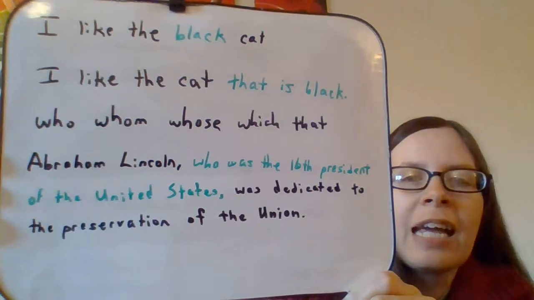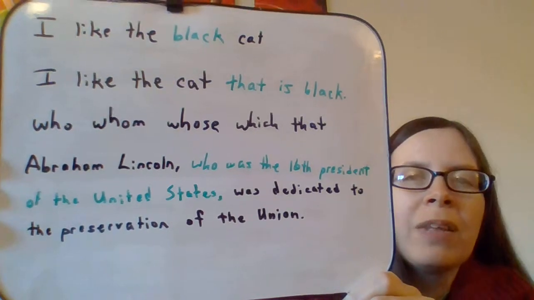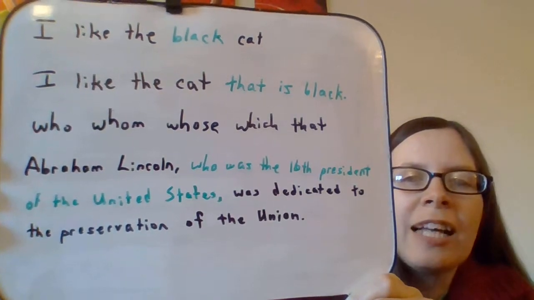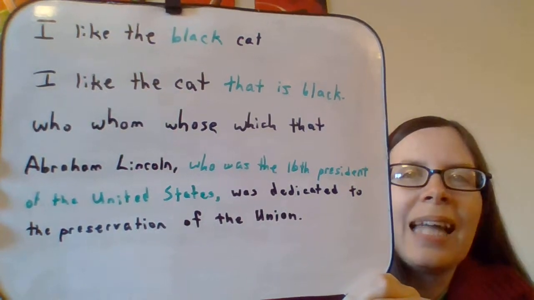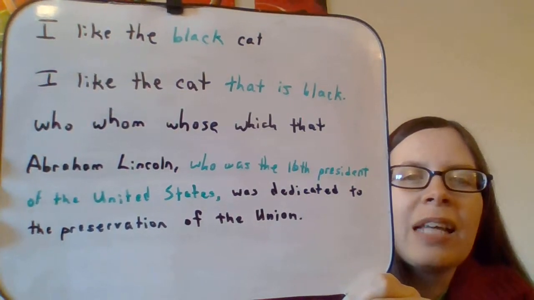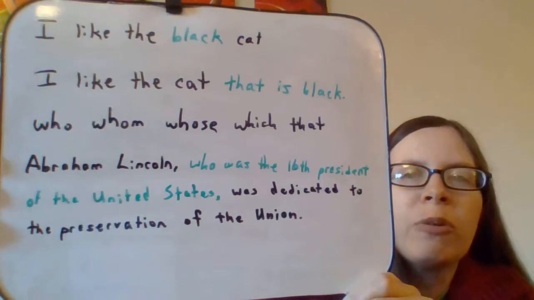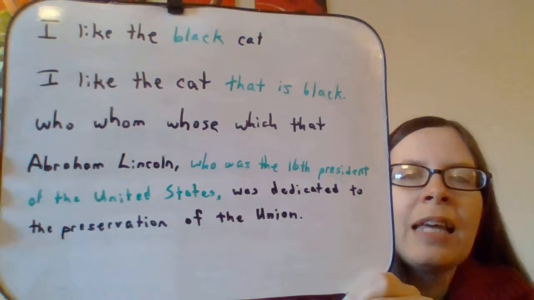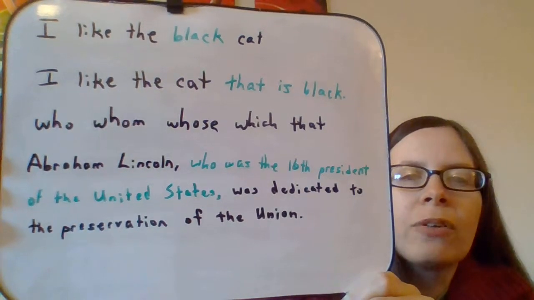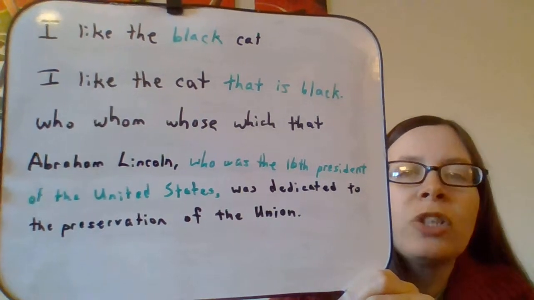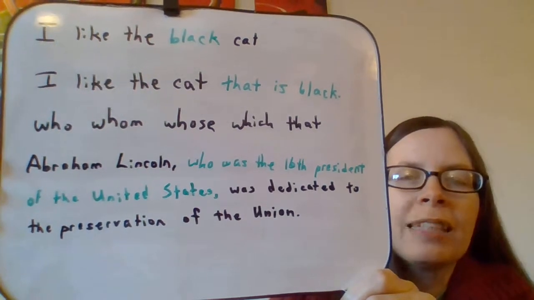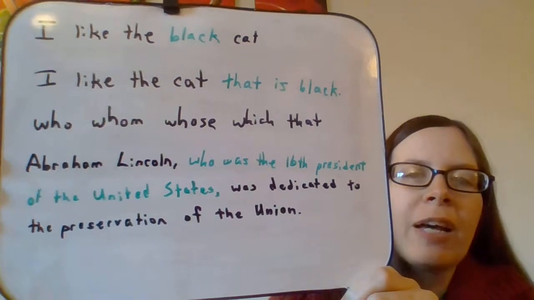Now, do you see the words that I have only in black? Abraham Lincoln was dedicated to the preservation of the Union. That is an independent clause, but it's being interrupted by the adjective clause, and that happens a lot. You'll see that. Do you see how the adjective clause has a comma before it, after the word Lincoln, and a comma after the word States? So a comma before and after the adjective clause. We'll talk more about whether they receive commas or not. Some of them do and some of them don't, but we're not worried about that right now.